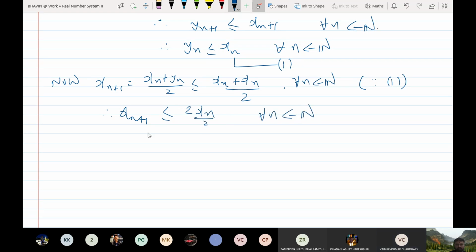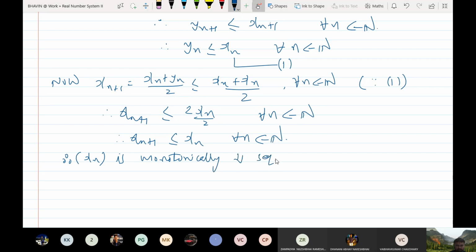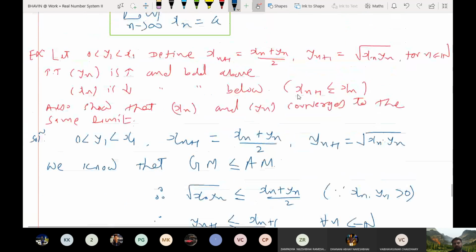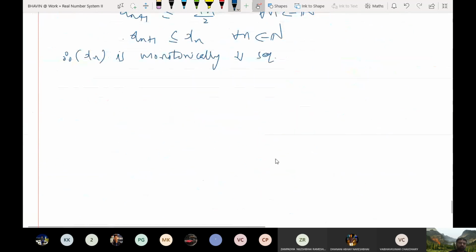समझ में आया कि नहीं क्या किया मैंने? So from this you can conclude that therefore xn is bounded or decreasing. Clear?